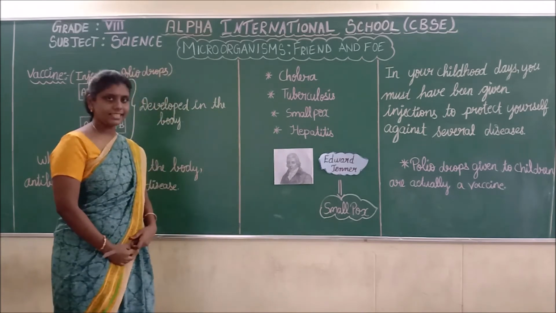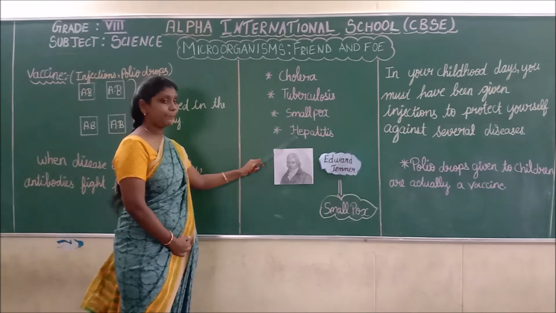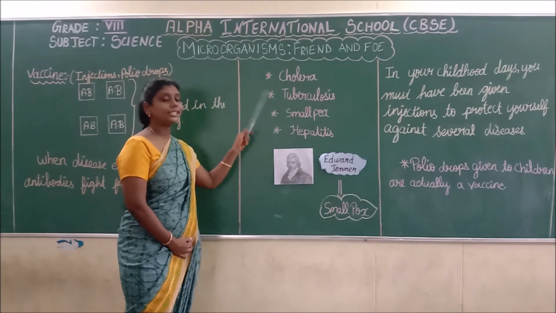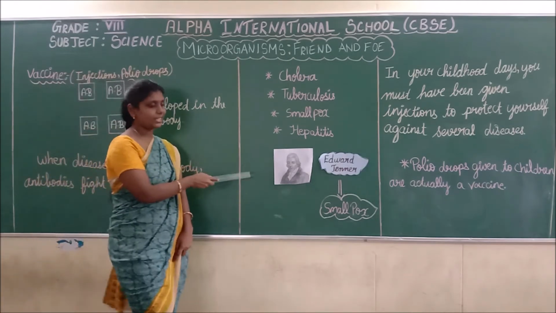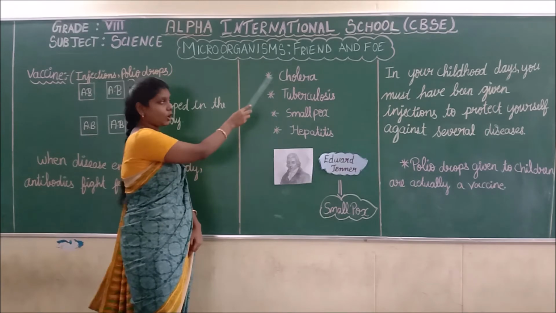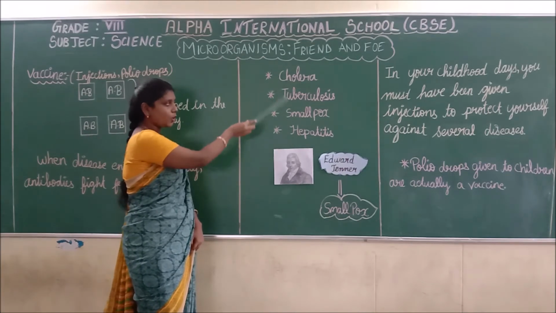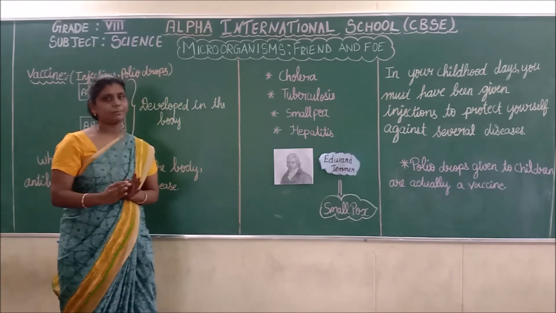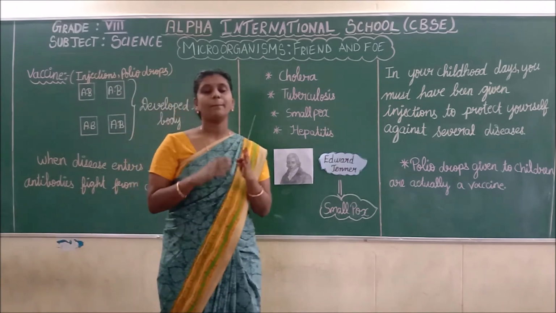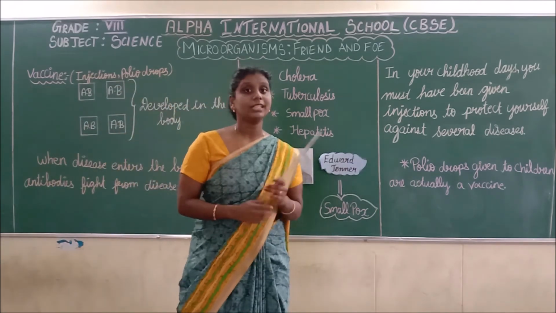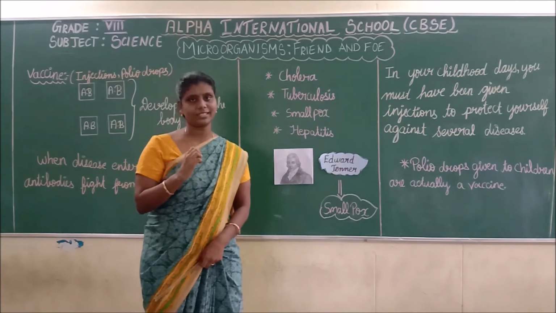Certain diseases like cholera, tuberculosis, smallpox and hepatitis are diseases that can be prevented by vaccination. Repeat after me: cholera, tuberculosis, smallpox, hepatitis. In olden days, many people suffered from the smallpox disease.